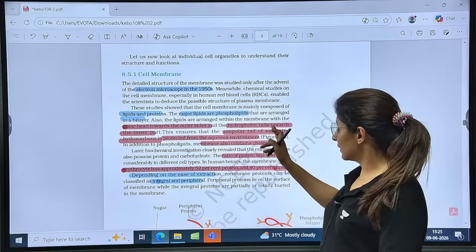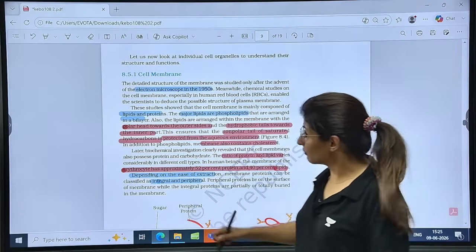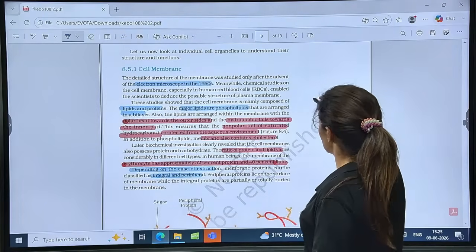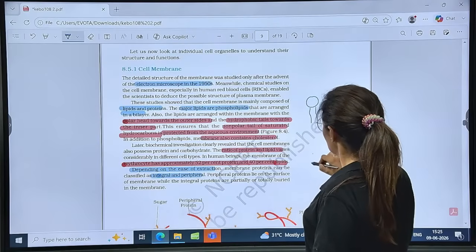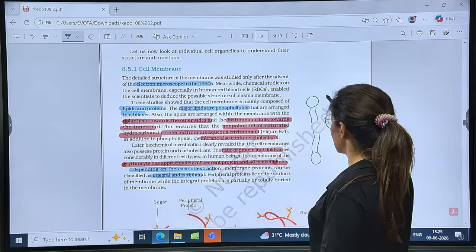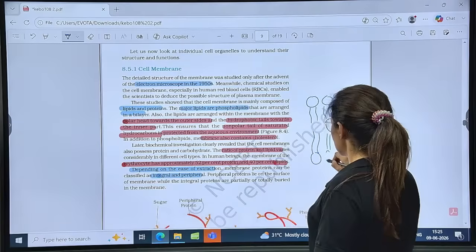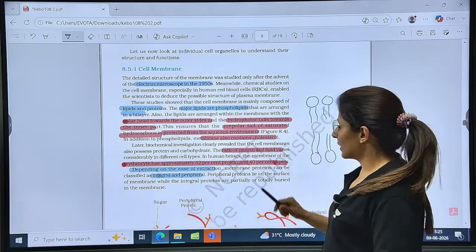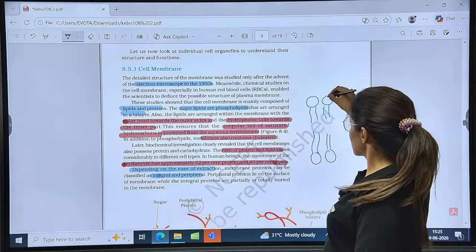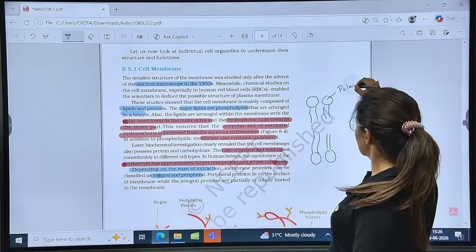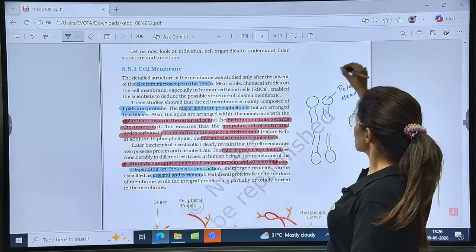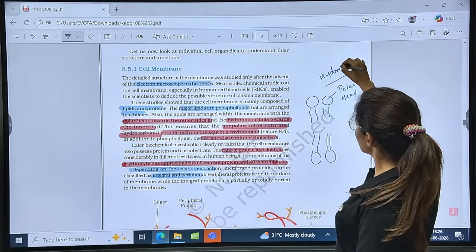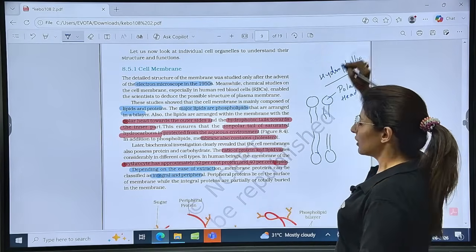Now see these points very carefully. Here, this is how we indicate a protein, and a bilipid layer of fat, right? This is a bilipid layer. These are majorly phospholipids. Second, it says the polar head is towards the outer side. So this is the polar head, right? And because the head is on the outer side and the outer side has water, this polar head is hydrophilic. It is hydrophilic. Is that clear?